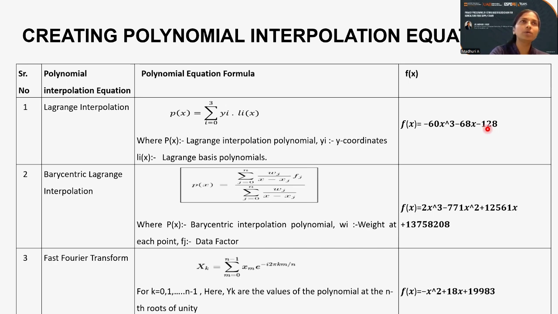So here we have used a domain size. A domain is required for that, and the domain size we have taken as 256. So we can take it in the range of 2 raised to the power of n. Barycentric Lagrange is using the weight component in the form of Wj, and so this equation gets changed into a barycentric interpolation polynomial. The fast Fourier transform is one of the modifications of the Fourier transform. It's a fast Fourier transform with this equation, and we got this value. All these values I derived in Python with the help of the formulas put in the Python language.